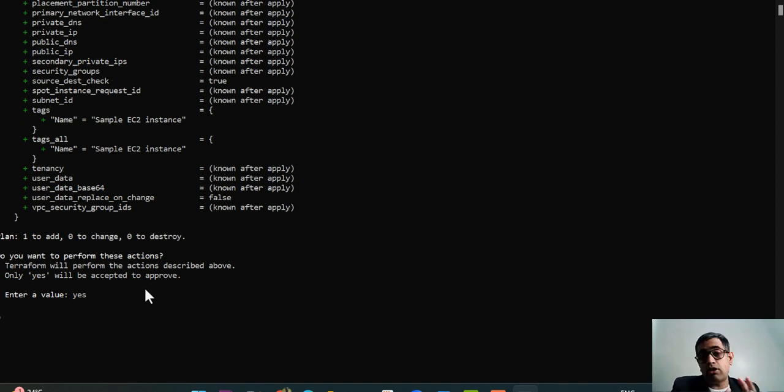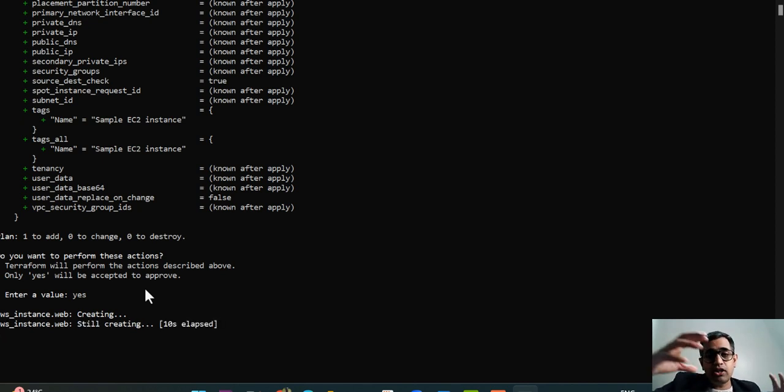Now how does Terraform understand where to deploy? All of that information should be provided in the provider.tf. So wherever you have main.tf, you also need to have a provider.tf, which is the file that will have all the information, like I said, the access key, the secret access key, the region, etc. You can put more things in it, however I am comfortable just putting these three things. By these, Terraform will understand this is the access key, this is the secret access key, and where I need to install this particular EC2 instance on this particular account.